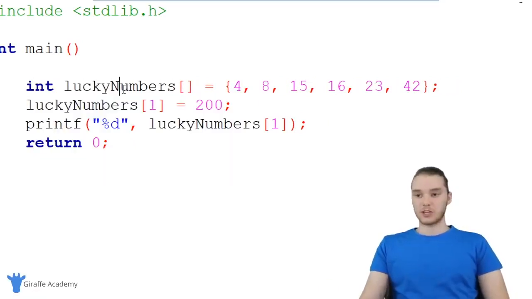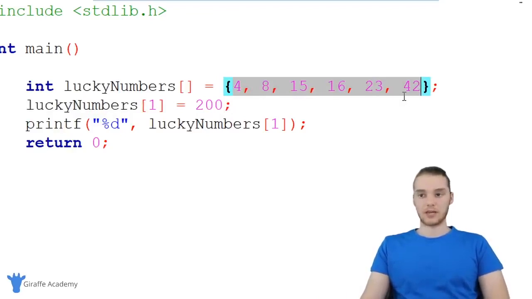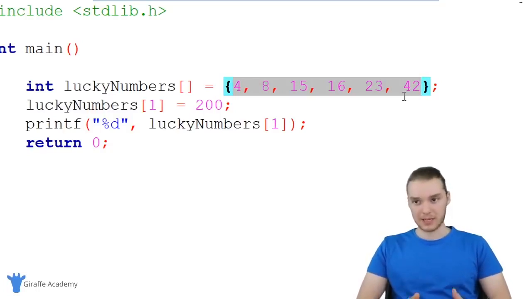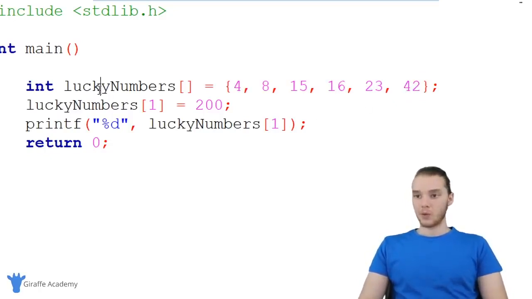But there's going to be situations where you might not necessarily know all the elements that you want to put inside your array. So let's say I'm creating an array and I don't know what numbers I want to put in it yet. So maybe I just want to create it. I want to tell C that we need it, but I don't want to necessarily put anything in it right away. Well, up here, we're basically saying lucky numbers, the open and closed square brackets, and then we're giving it a bunch of information.